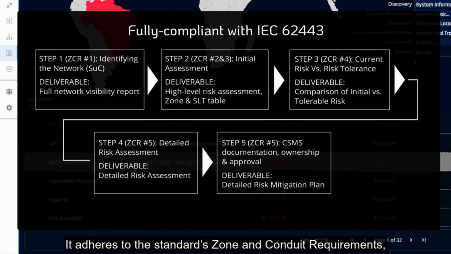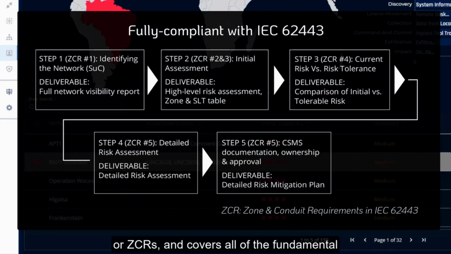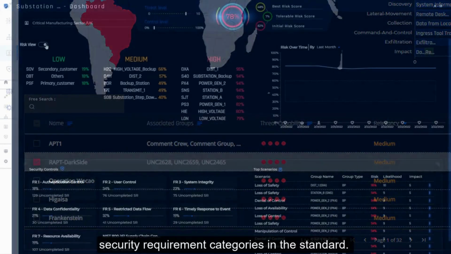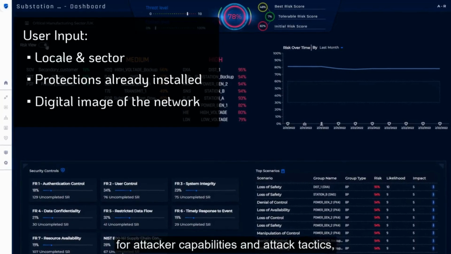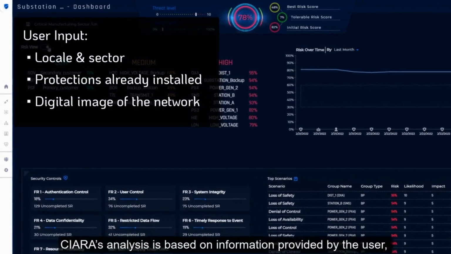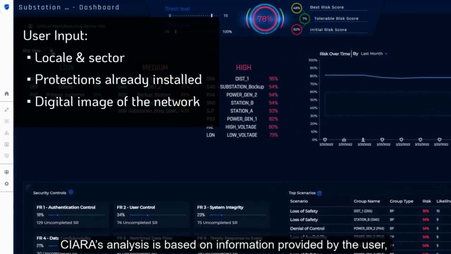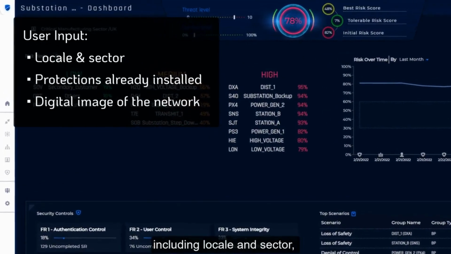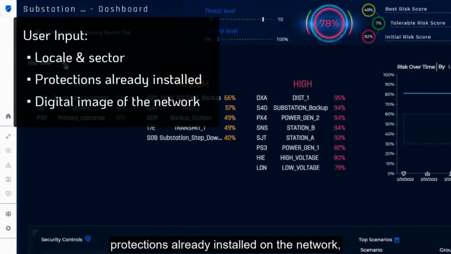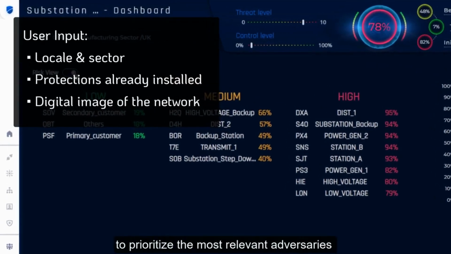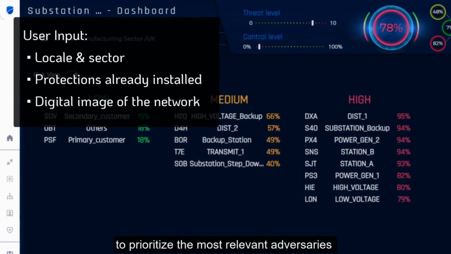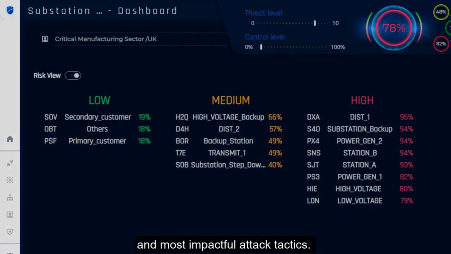It adheres to the standard's Zone and Conduit Requirements, or ZCRs, and covers all of the fundamental security requirement categories in the standard. In addition to threat intelligence data for attacker capabilities and attack tactics, CIARA's analysis is based on information provided by the user, including locale and sector, protections already installed on the network, and a digital image of the OT network to prioritize the most relevant adversaries and most impactful attack tactics.